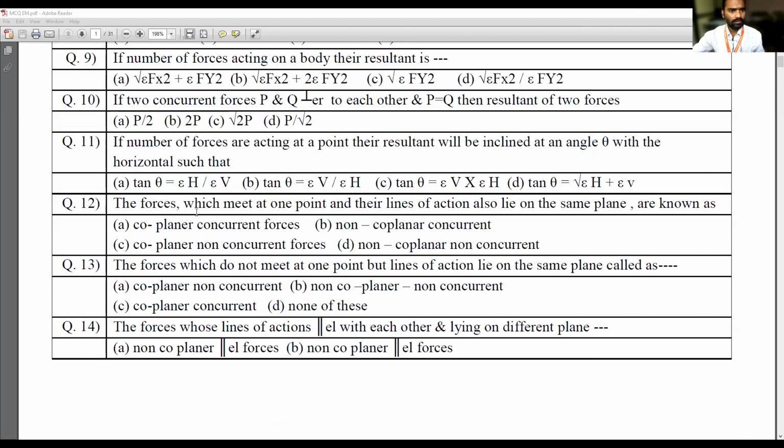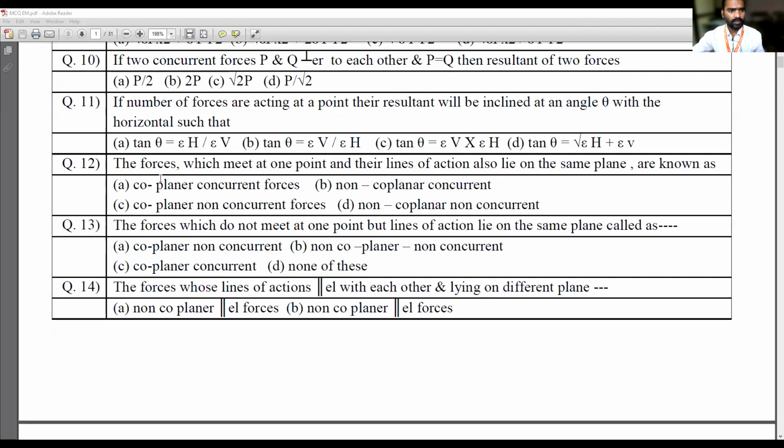Next, the 13th one. The forces which meet at one point and whose line of action also lie on the same plane, we have done. Now 14: the forces which do not meet at one point but whose lines of action lie on the same plane are called as what? The 13th one is A, coplanar concurrent. Roll number 5, can you read the 14th one? Read it.